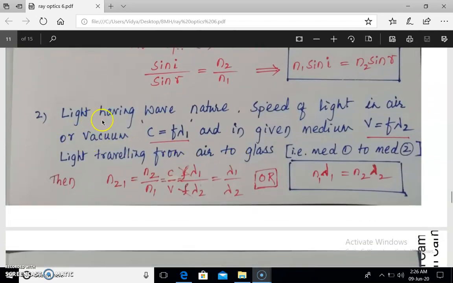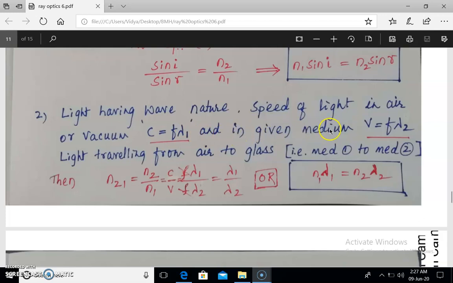Second point, light has a wave nature. The speed of light in air or vacuum is given as c equals f lambda 1, where f is the frequency of light and lambda 1 is the wavelength of light.